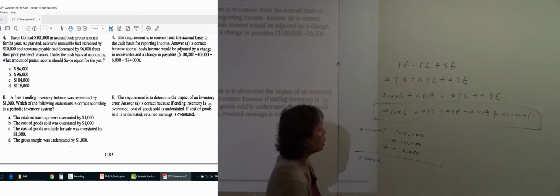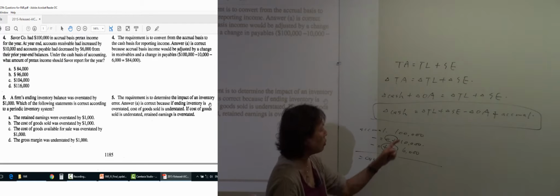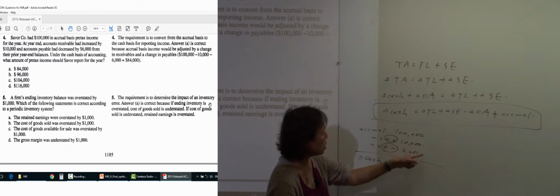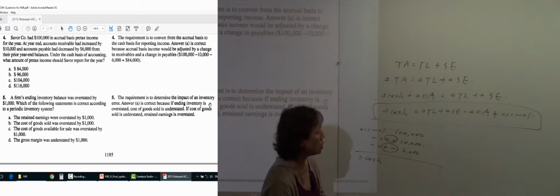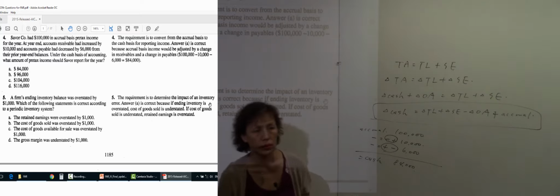Negative times positive becomes negative; negative times negative becomes negative. So we have 100,000 minus 10,000 minus 6,000. The net cash amount is 84,000.